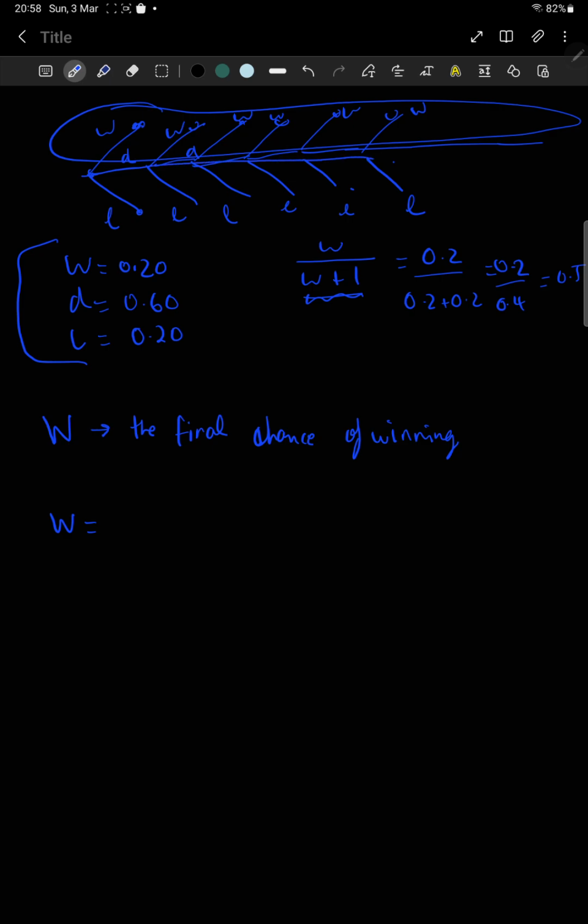So let's make a table maybe. This is the game number, and this is the chance of W, right? So when the first game is played, the chance of winning is small w. For example, in this scenario, after the first game is played, the chance of the team winning the whole match is 0.2, right? Now, when the second game is played, the chance becomes d times w.